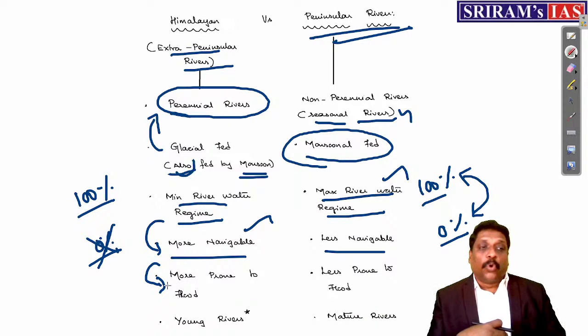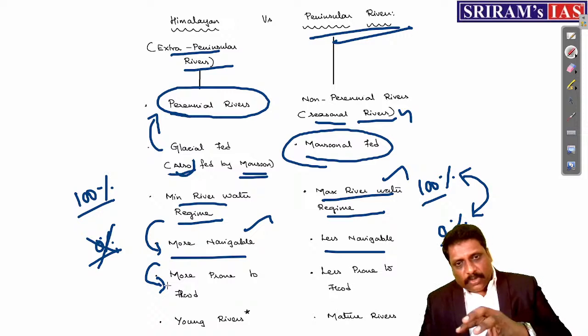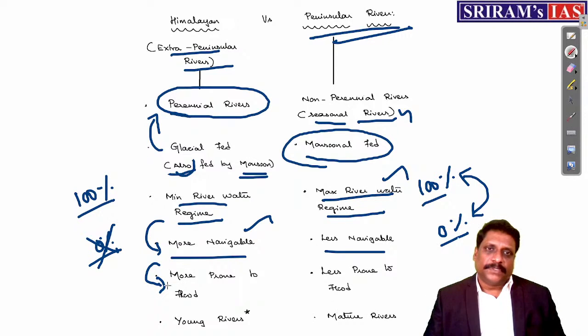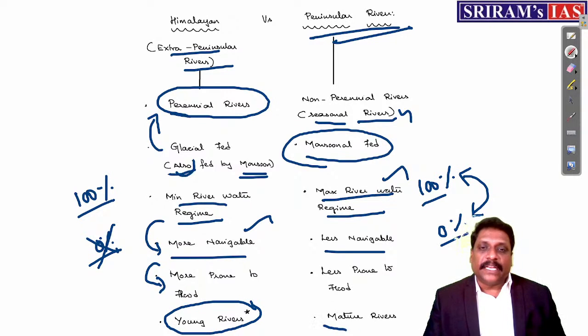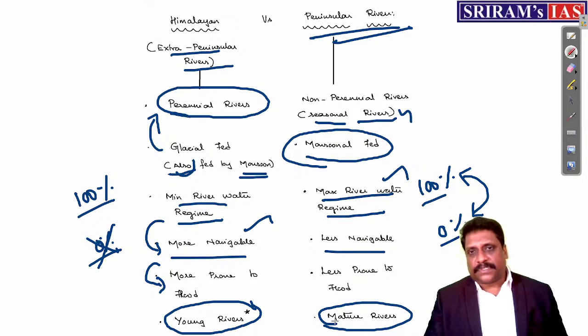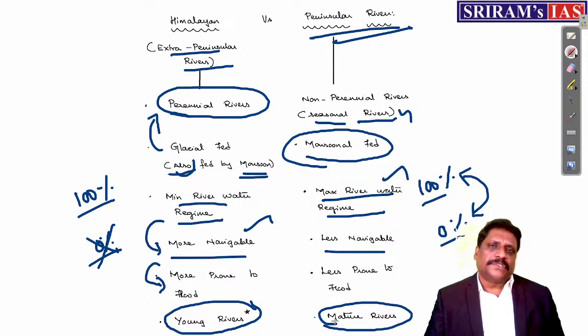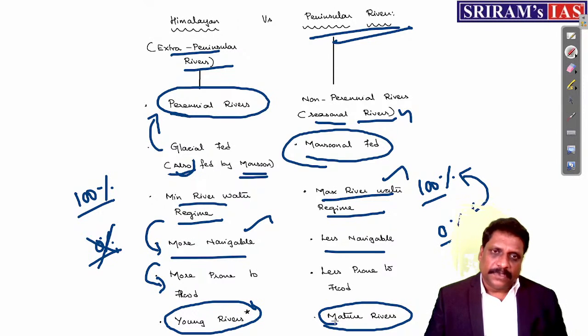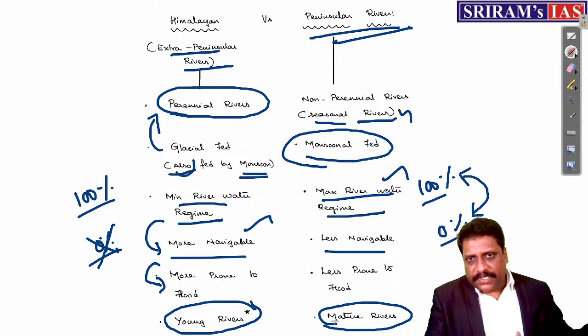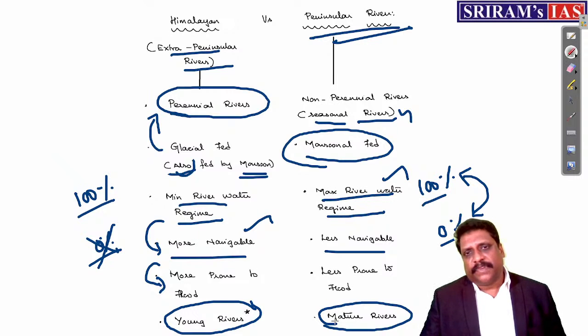Himalayan rivers are more prone to flood, whereas peninsular rivers are less prone to flood. And given the age, Himalayan rivers are comparatively younger than the peninsular rivers, because what determines the age of the river is the age of the feature. If the age of the feature is less, the age of the river will also be less.